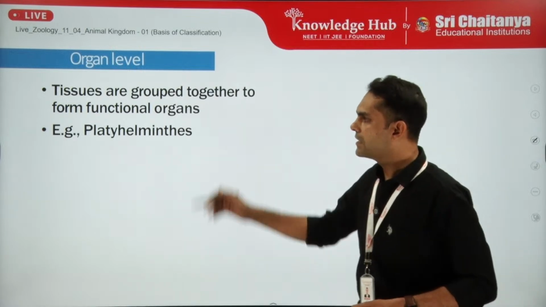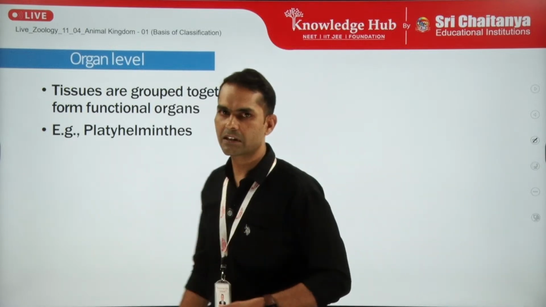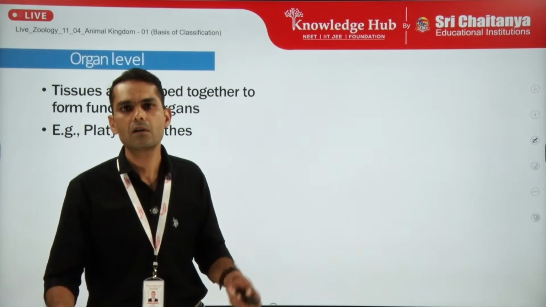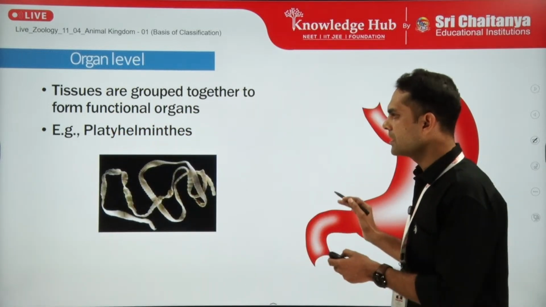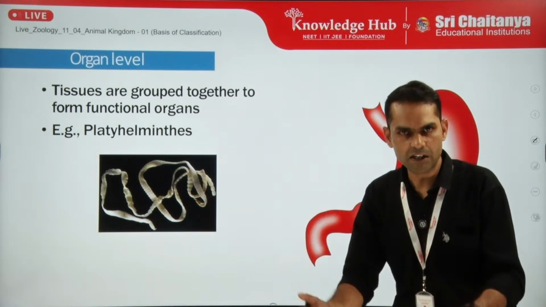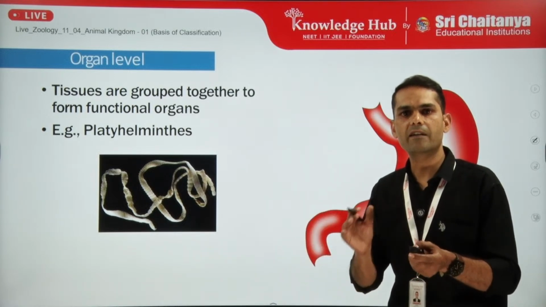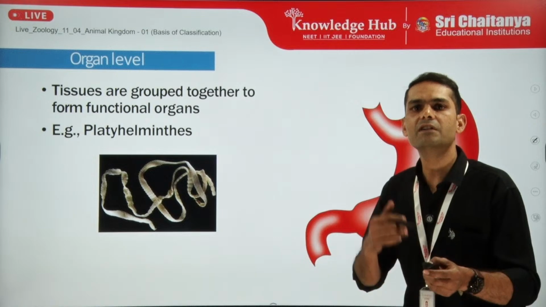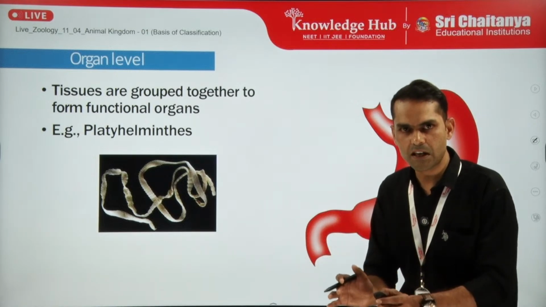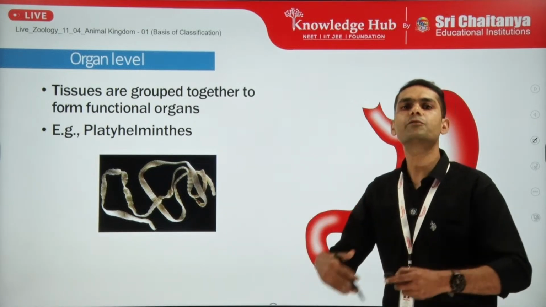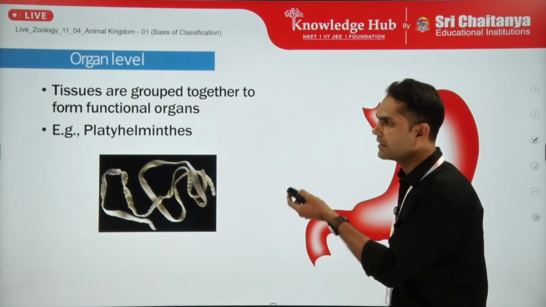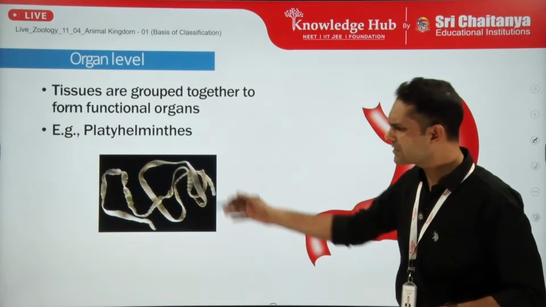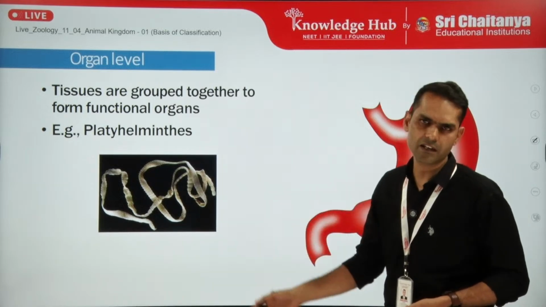The example is Platyhelminthes, which we usually call flatworms. Here an organ is composed of multiple tissues, all behaving in a coordinated manner, and division of labor is also present among themselves. As a result, a highly specialized structure forms, which we call an organ. This is the example of Platyhelminthes, the tapeworm.